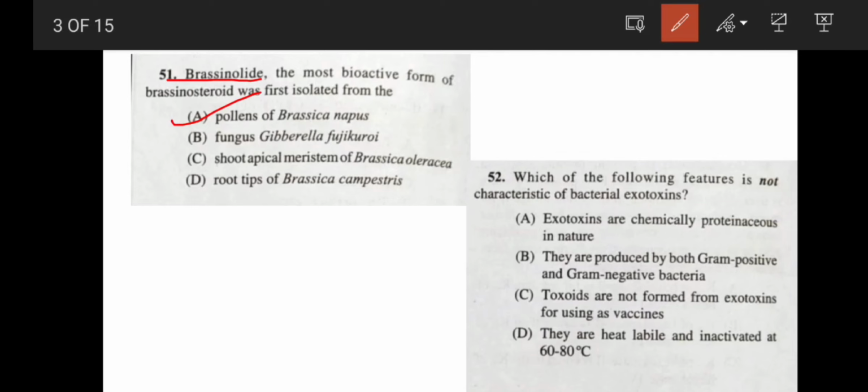Next question: which of the following features is not characteristic of the bacterial exotoxin? Exotoxins are chemically proteinaceous in nature. Yes, it is correct. Next, they are produced by both gram-positive and gram-negative bacteria. Yes, it is also correct. Next, toxoids are not formed from the exotoxins for use as vaccines. It is incorrect, because toxoids are formed by inactivating the exotoxins and they are used as vaccines. So your correct answer would be option C. And the last option, they are heat labile and inactivated at 60 to 80 degrees Celsius. It is also correct. So your correct answer is option C.